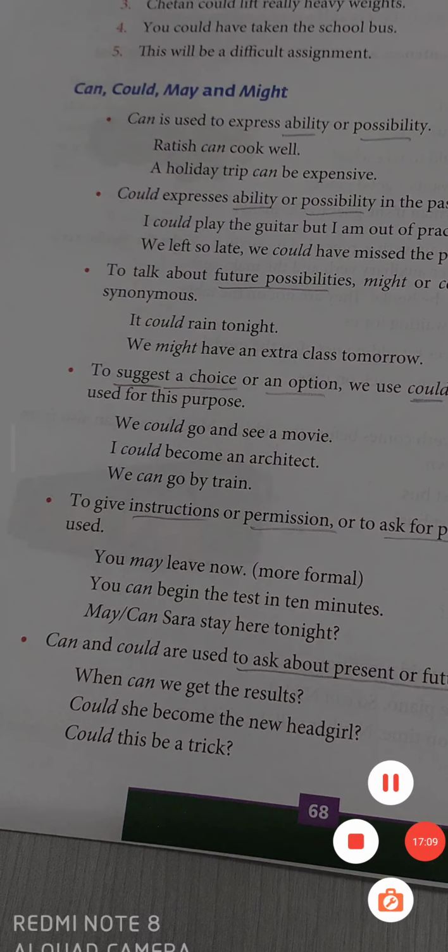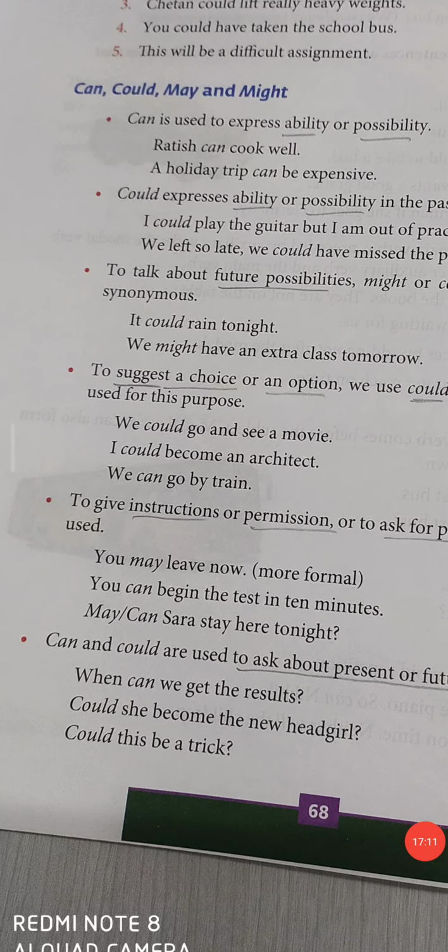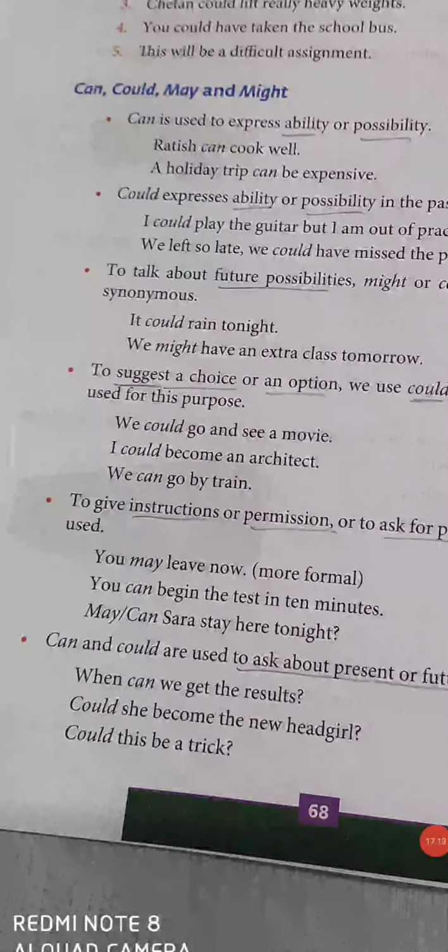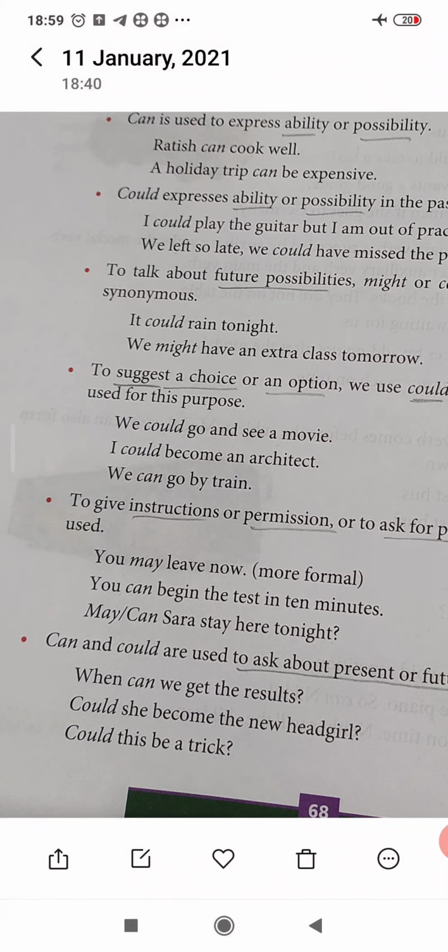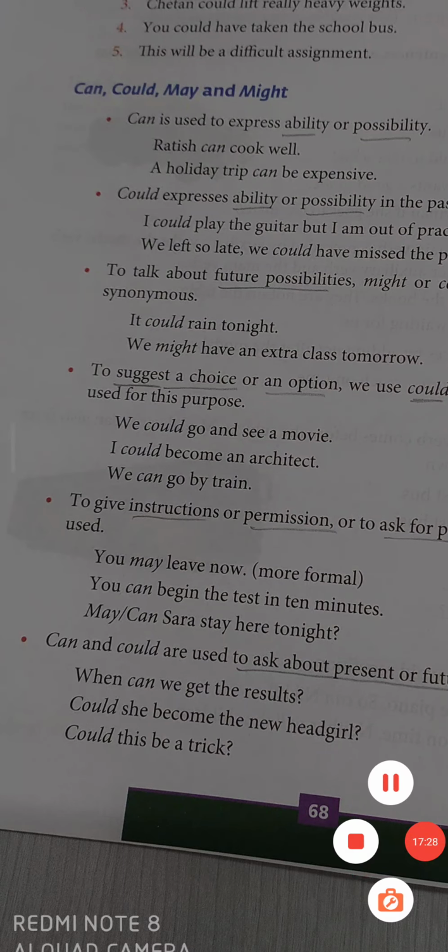Okay. So go through all these points. Write down the different uses of it. Also write the exercises given, 1 and 2. Copy the whole thing in your book. Have a nice time.